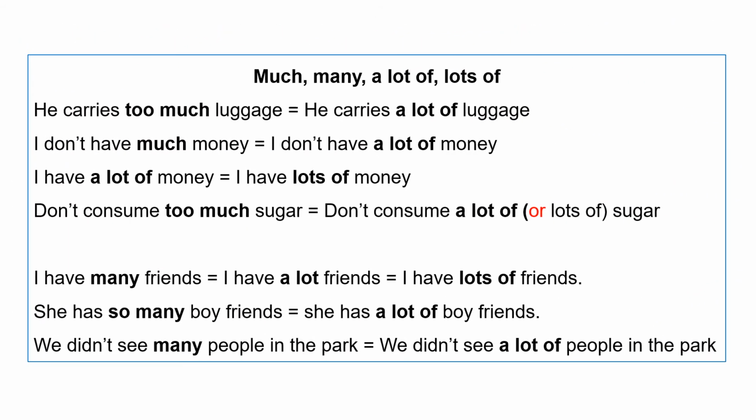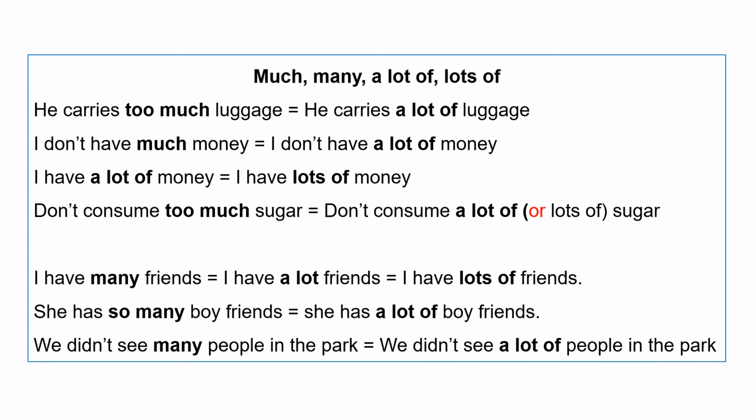Next, much, many, a lot of, lots of comparison. He carries too much luggage is equal to he carries a lot of luggage. I don't have much money is equal to I don't have a lot of money. I have a lot of money is equal to I have lots of money. Don't consume too much sugar is equal to don't consume a lot of sugar or don't consume lots of sugar.